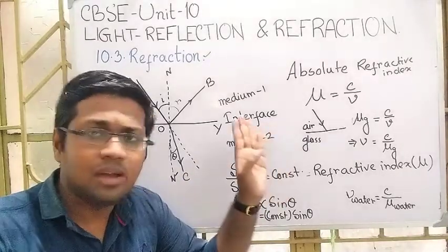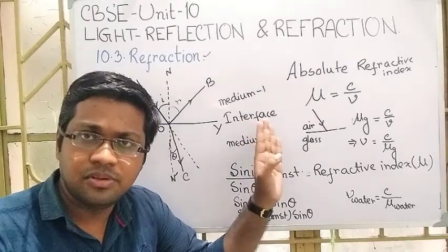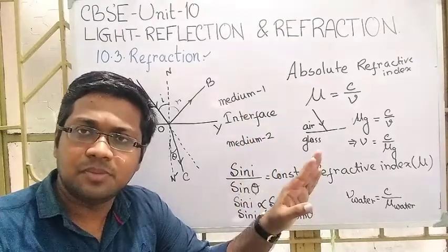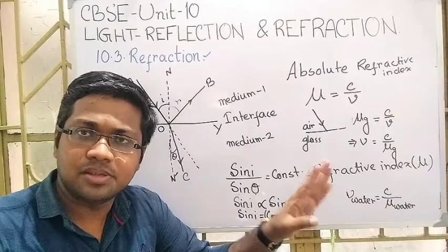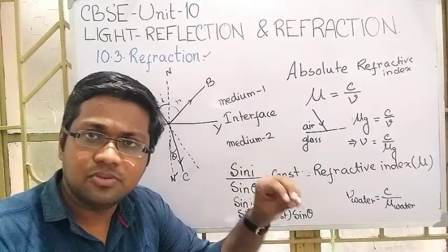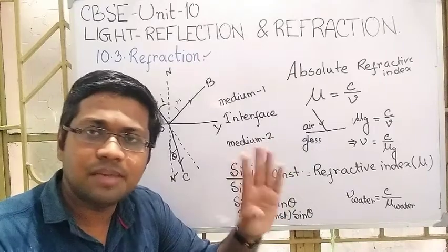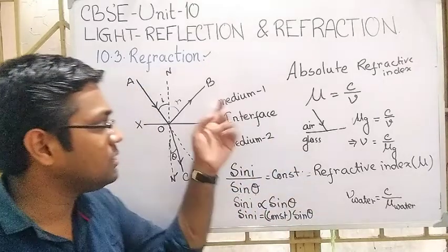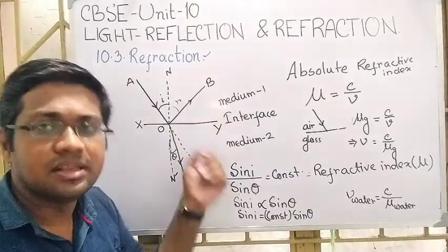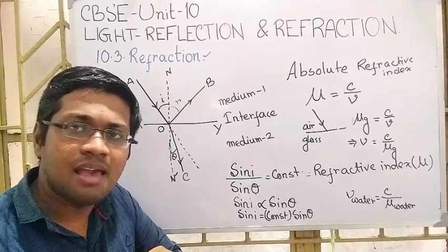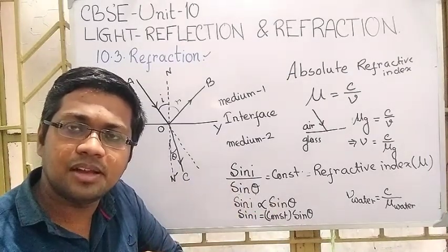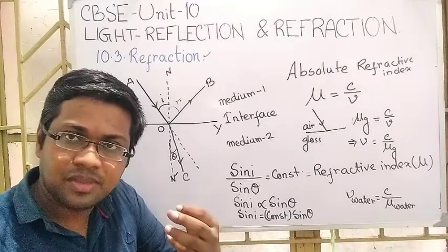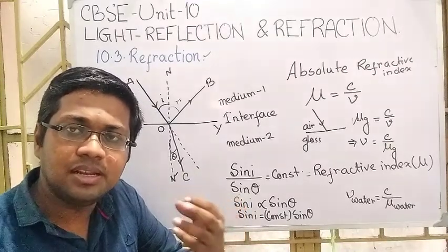But there is not only the absolute refractive index that I have told you. It is not the case that the air-water interface or the air-glass interface is possible all the time, that is, light entering from air to water or from air to glass. Sometimes there may be a glass-water interface, that is, this medium is glass, this medium is water. At that time we cannot define the absolute refractive index. There should be a refractive index, but we have to define something else.